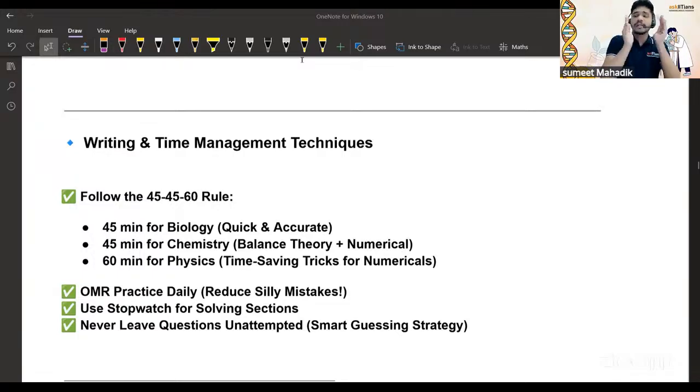When we look at the bio first, then we are a little relaxed. Then we go for chemistry. Then last is physics, right? So what happens during this shifting time? We get more stressed. So you should avoid this. How can you avoid this? Practice the OMR shading. That is very, very important. If you're not doing that, how much time you take to bubble or circle it also matters a lot, right? You have to save each and every bit of time.